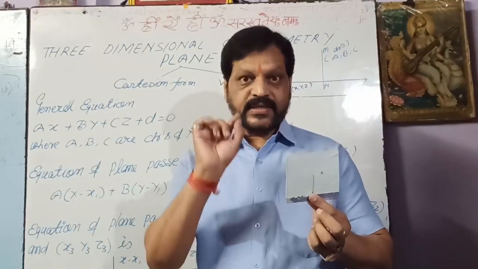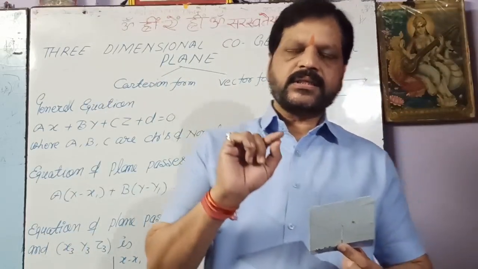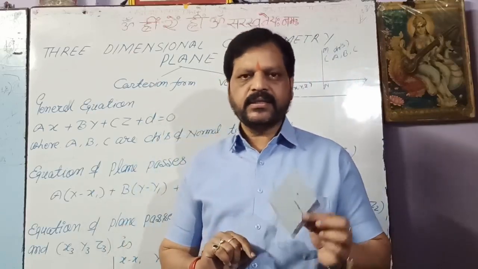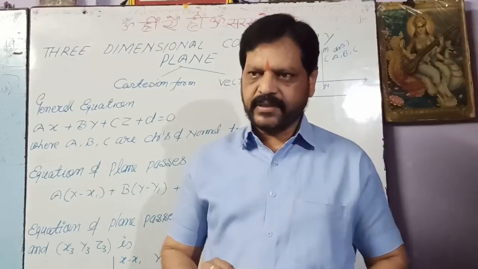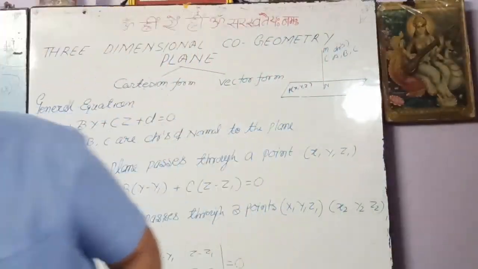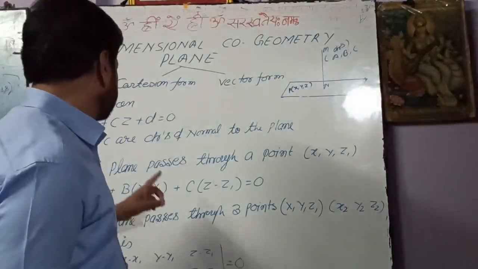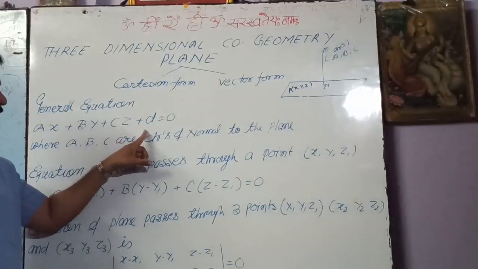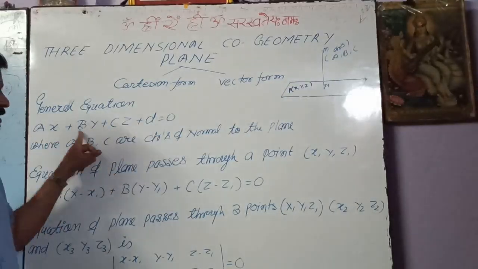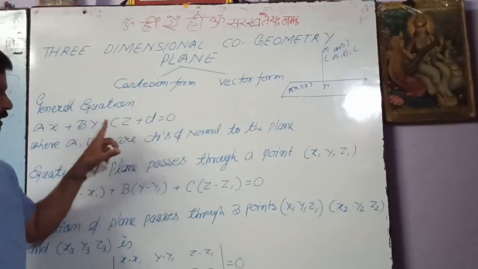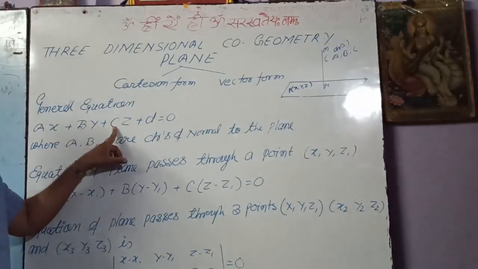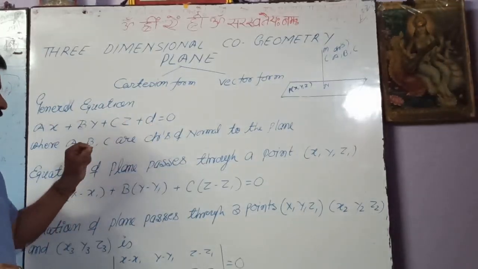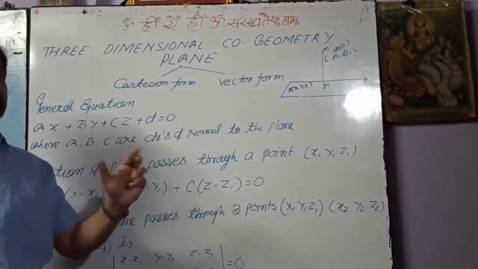So first, every equation of first degree in x, y, z is the equation of a plane. But the most general equation of the plane is this: ax plus by plus cz plus d equals 0. This is the most general equation of the plane. Here a, b, c, d are arbitrary constants, but we define a, b, c as the direction ratios of the normal.